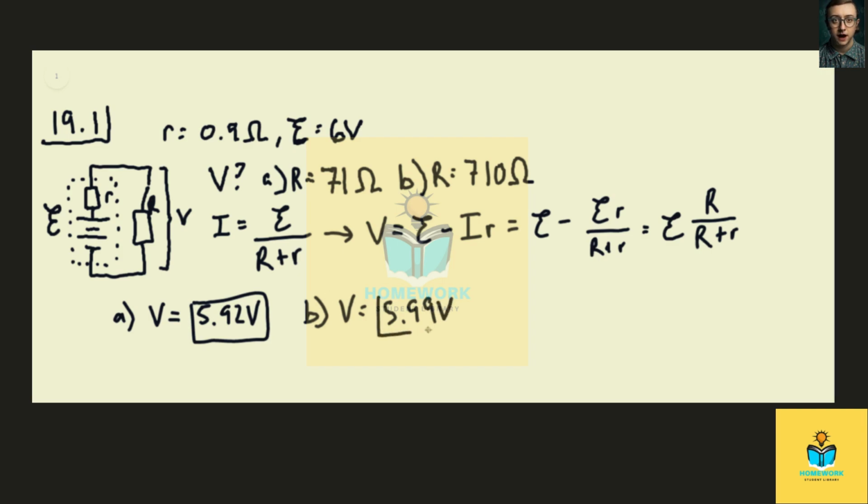And this is what you would expect. As less current is going through this internal resistance here, the voltage drop across it decreases because of Ohm's law.